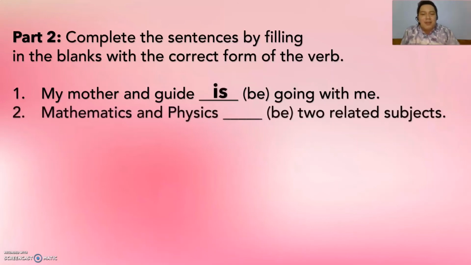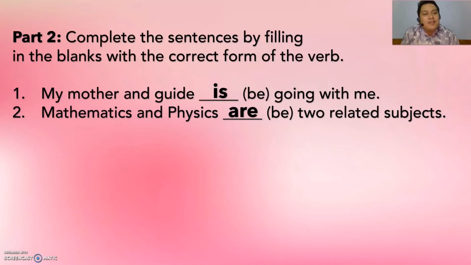Next. Mathematics and physics blank two related subjects. So again, we have a be verb. What do you think is the answer? The answer is are. I think you got it correct. Now, what rule is concerned with this item? There are actually two compound subjects joined together by and. They are different subjects, or different ideas, and those different ideas are special nouns.